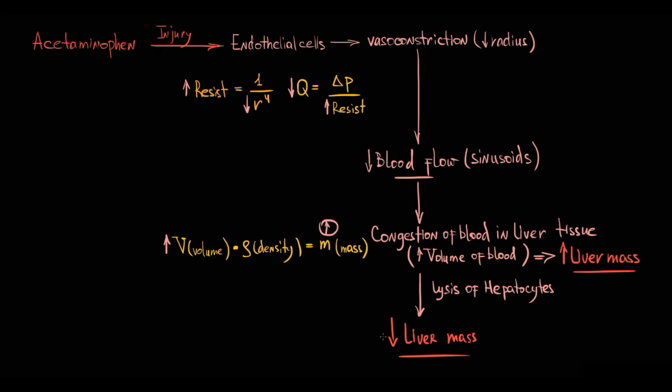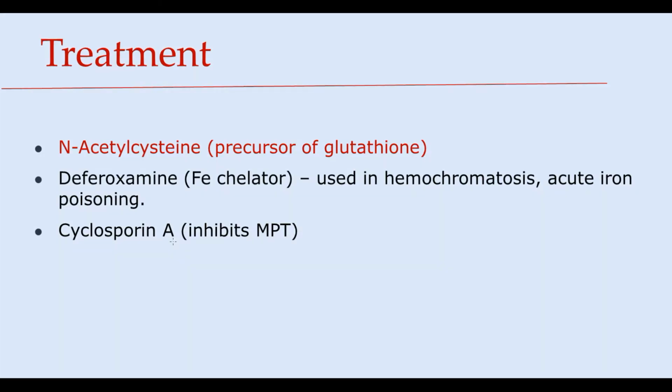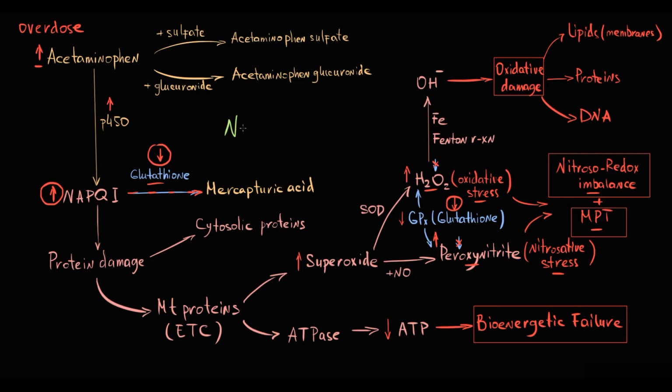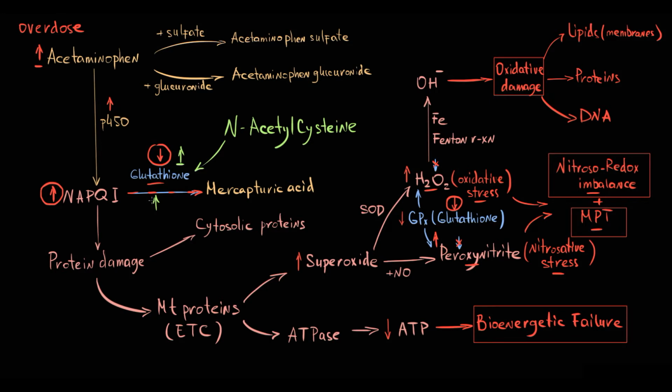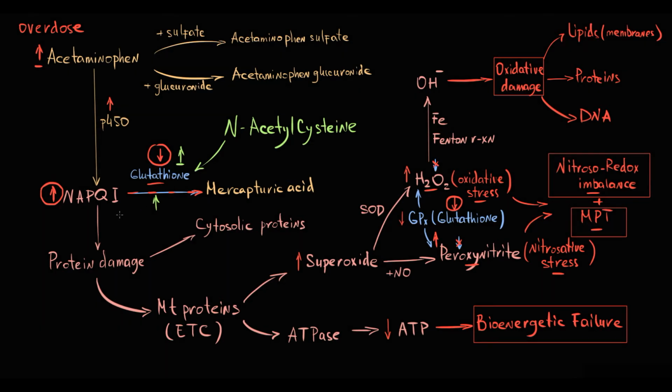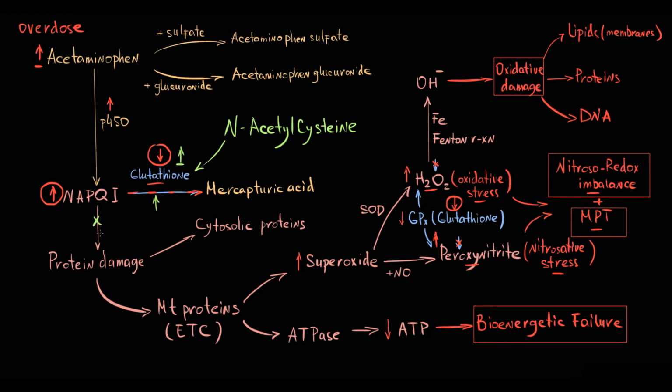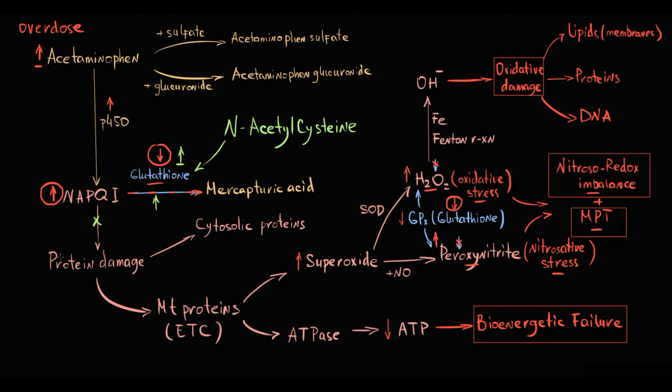Very high yield to know that the treatment of choice and the major antidote for acetaminophen intoxication is N-acetylcysteine. N-acetylcysteine is a precursor of glutathione, thereby it restores glutathione stores. So N-acetylcysteine increases the amount of glutathione molecules, thereby more N-acetyl-p-benzoquinone-imine molecules will be detoxified, and the fewer free N-acetyl-p-benzoquinone-imine molecules will be present in the liver tissue. Thereby, N-acetylcysteine prevents binding of N-acetyl-p-benzoquinone-imine to hepatic enzymes, and this prevents damage to hepatic proteins.